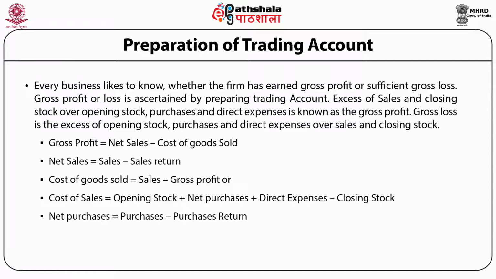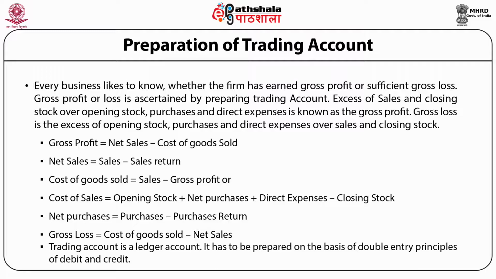Now, net purchases. Net purchases mean gross purchases minus purchase return. Now, gross loss. Gross loss means cost of goods sold is more than net sale. The formula will be cost of goods sold minus net sale. And the trading account is a ledger account. It has to be prepared on the basis of double entry principles of debit and credit. And the net result which is shown by trading account is either gross profit or gross loss.